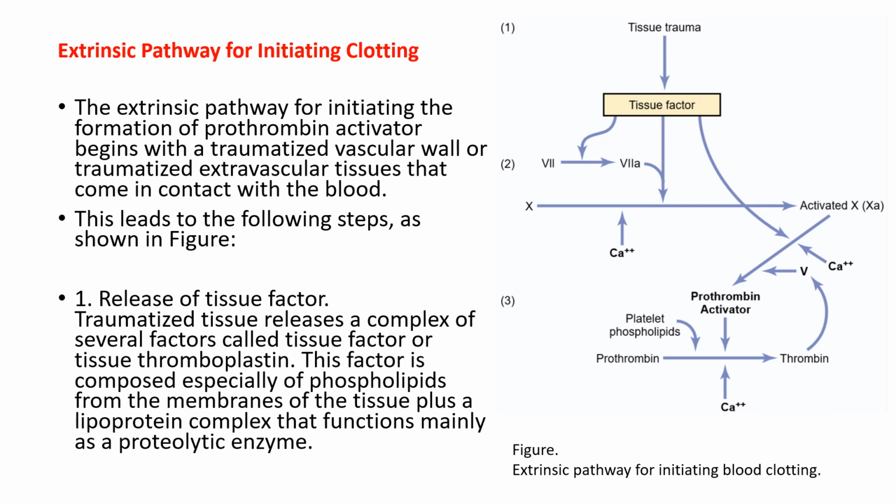Extrinsic pathway for initiating clotting. The extrinsic pathway for initiating the formation of prothrombin activator begins with a traumatized vascular wall or traumatized extravascular tissues that come in contact with the blood. This leads to the following steps, as shown in the figure. Step 1. Release of tissue factor. Traumatized tissue releases a complex of several factors called tissue factor or tissue thromboplastin. This factor is composed especially of phospholipids from the membranes of the tissue plus a lipoprotein complex that functions mainly as a proteolytic enzyme.